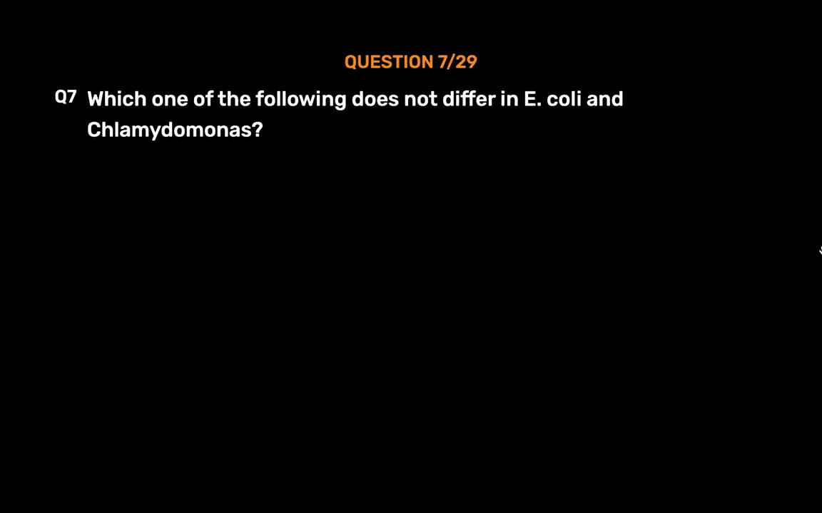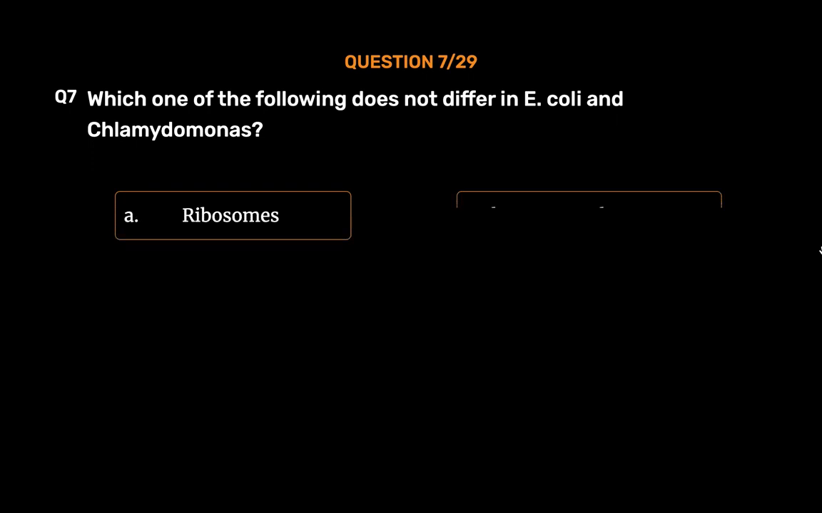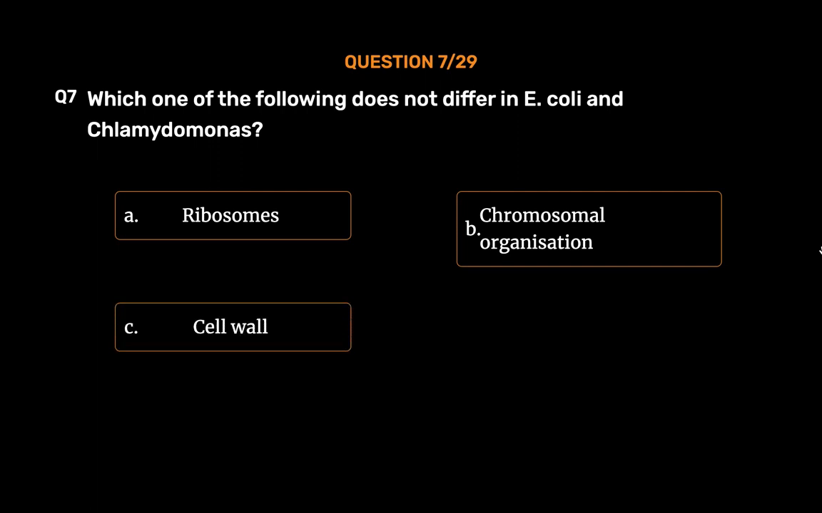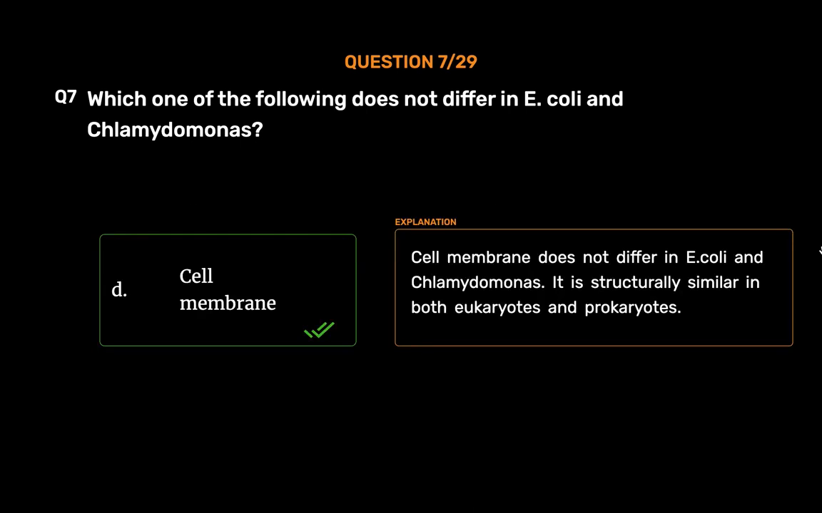Question number 7. Which one of the following does not differ in E. coli and Chlamydomonas? Option A. Ribosomes. Option B. Chromosomal organization. Option C. Cell wall. Option D. Cell membrane. The correct answer is Option D. Cell membrane. Cell membrane does not differ in E. coli and Chlamydomonas. It is structurally similar in both eukaryotes and prokaryotes.